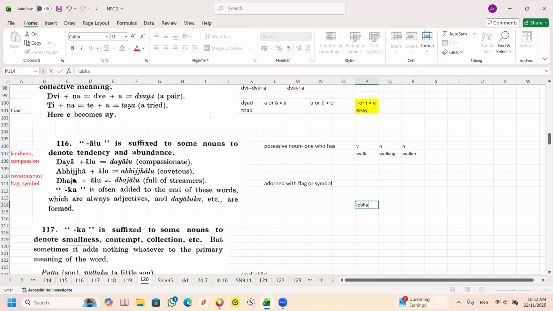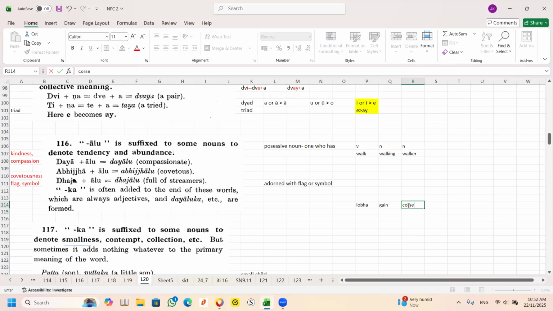"Loba" means you want to gain. "Lapati" means you want to gain. So this is gross. "Loba" is greed. It's coarse greed.